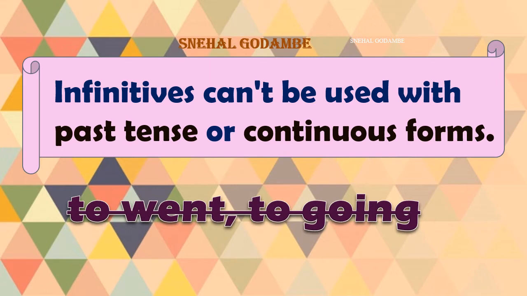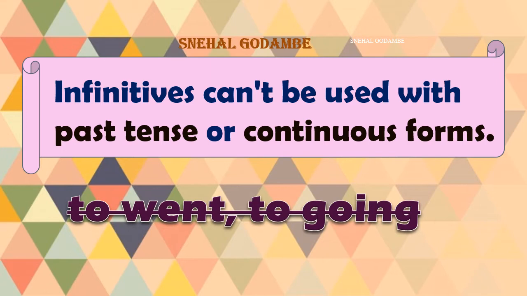But you cannot use it with past tense or continuous form. You can't say he has to went to market. You can say he has to go to market, but he has to went to market, we don't use it that way.